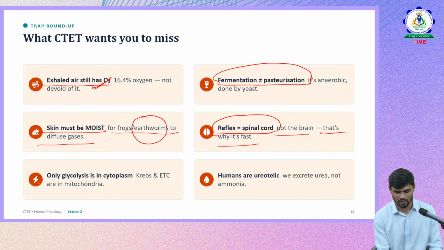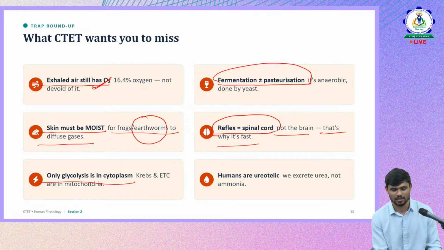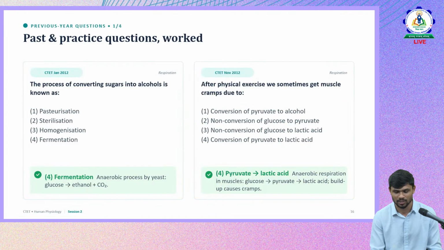So only glycolysis in cytoplasm. Okay, so there are three steps, right? Glycolysis, Krebs cycle, and electron transport chain in aerobic respiration. So only glycolysis takes place in the cytoplasm of a cell. Rest everything happens in the mitochondria of the cell. So humans are ureotelic because they produce urea, and it will be removed from the body as urine from the kidneys. So now let us see what kind of questions will be asked.